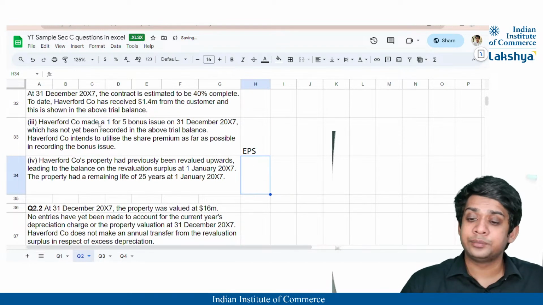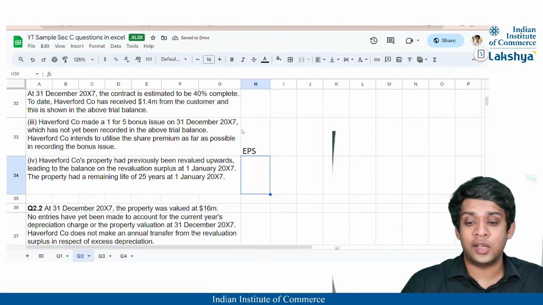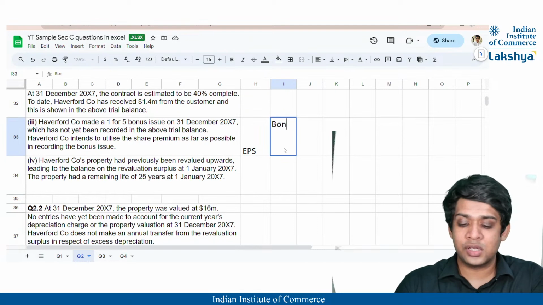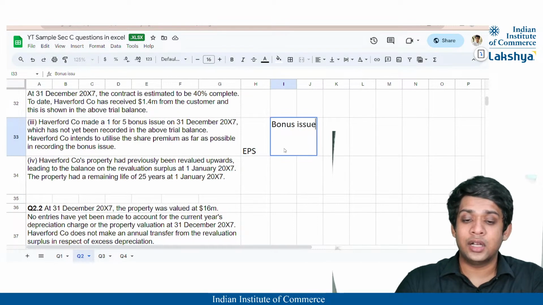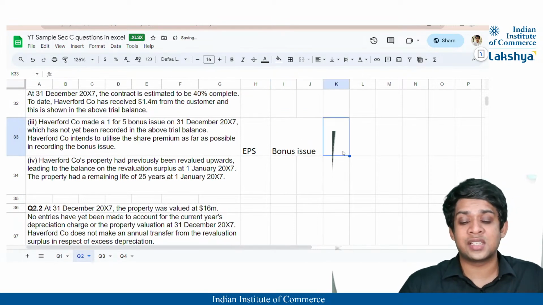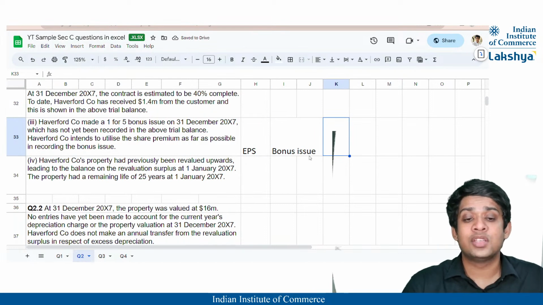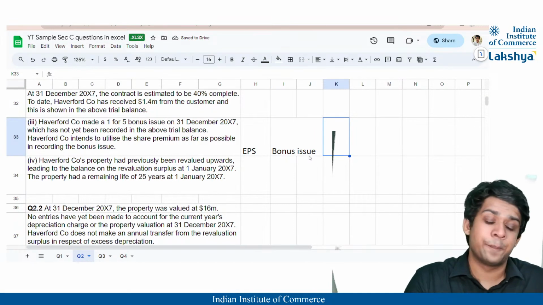We have a 1 for 5 bonus issue on 31st December 2007, which has not yet been recorded in the above trial balance. Haverford Company intends to utilize the share premium as far as possible in recording the bonus issue. So a bonus issue is nothing but shares which are issued to the existing shareholders of the company, issued for free, right?